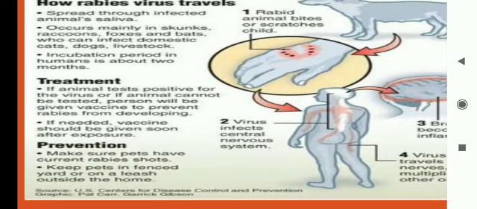So what is the treatment? If the animal tests positive for the virus, or if the animal cannot be tested, the person will be given vaccine to prevent rabies from developing. Okay, if needed, vaccine should be given soon after exposure. So what is the prevention of this rabies virus? Make sure pets have current rabies shots. Okay, if you have pets at home, you must make sure that they have rabies shots. Okay, keep pets in a fenced yard or on a leash outside the home.